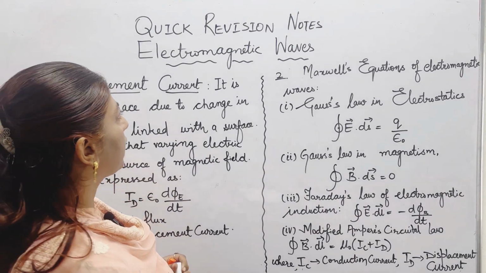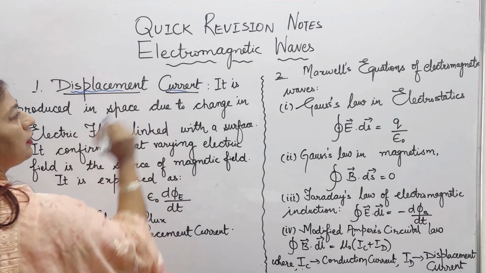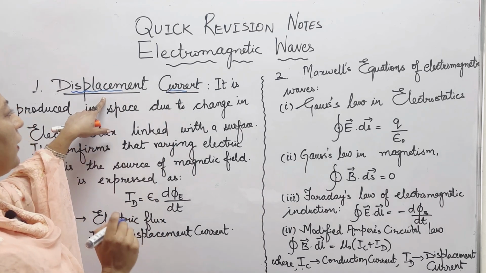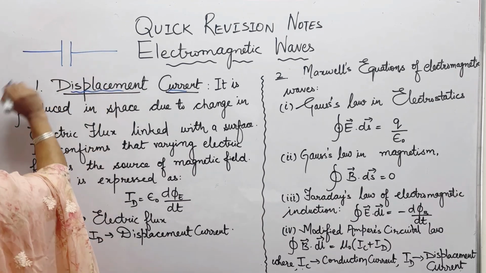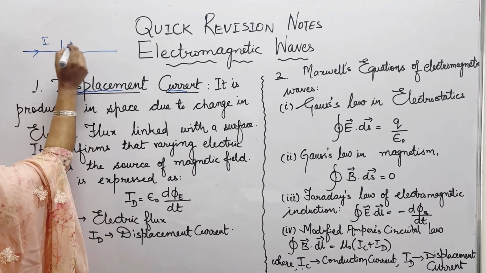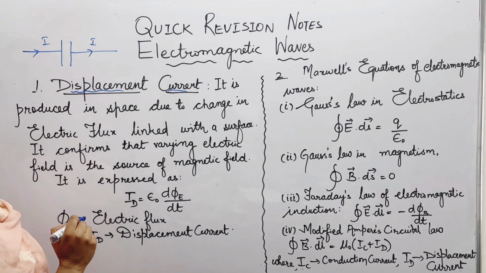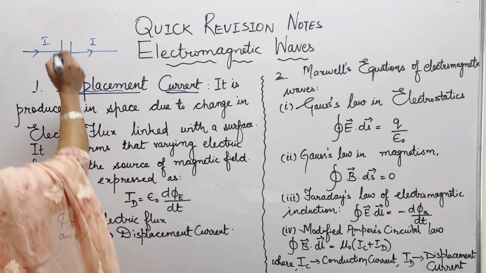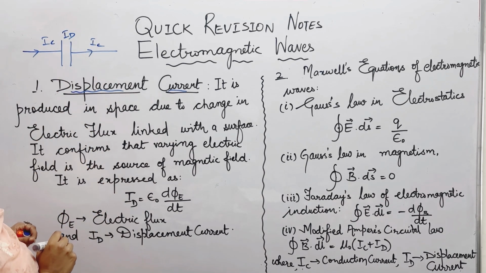Here we are talking about the electromagnetic waves. We are starting with the displacement current. Maxwell was the first one who mentioned the displacement current. In any circuit where a capacitor is there, the current is entering and the current is leaving, but in the gap there is no current. So he found out that here there is displacement current, and this one is the conduction current.